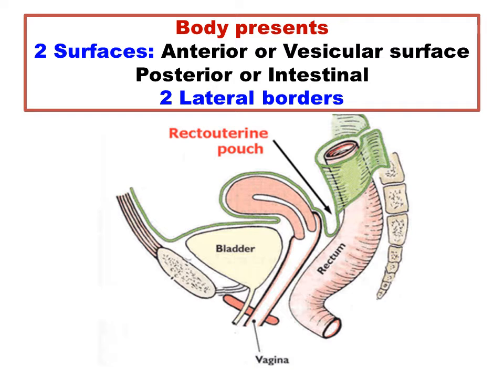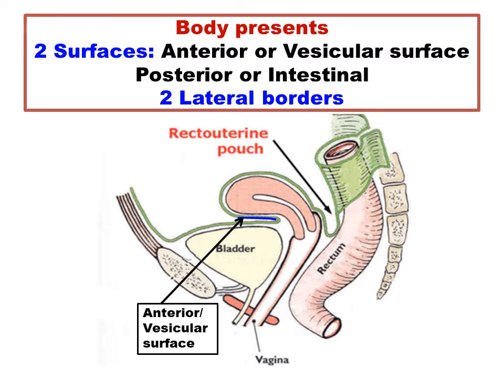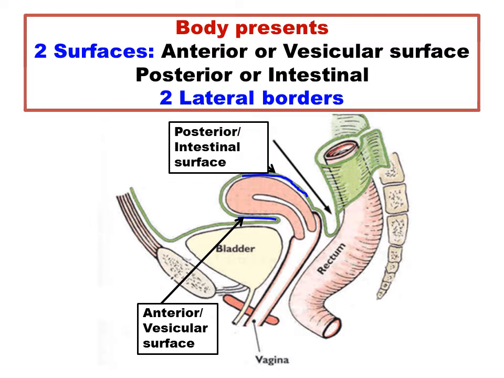The body presents two surfaces, the anterior or vesicular surface and the posterior or intestinal surface, and two lateral borders. The anterior surface is the vesicular surface because it is closely related to the urinary bladder.